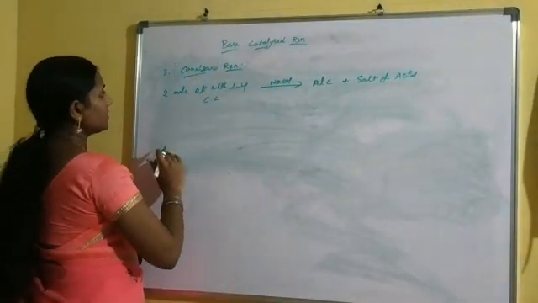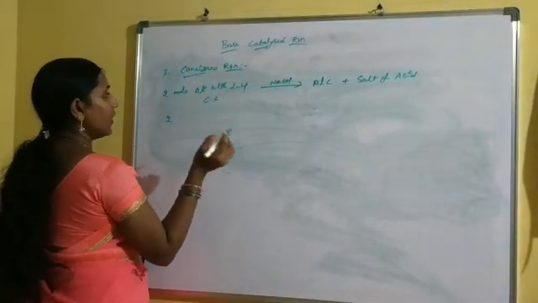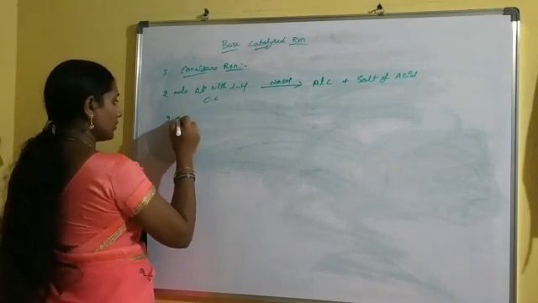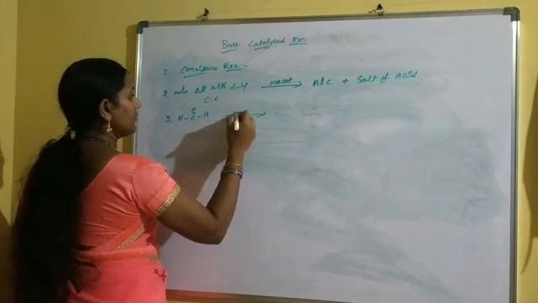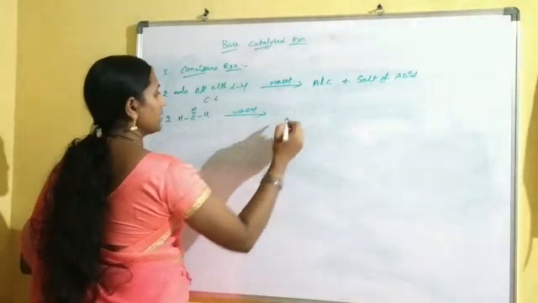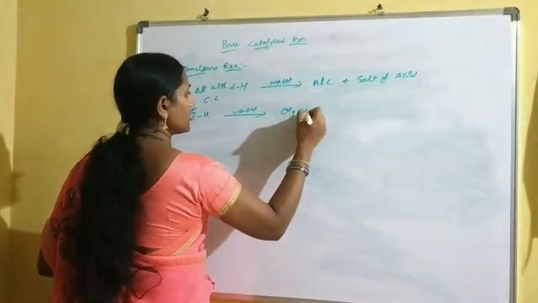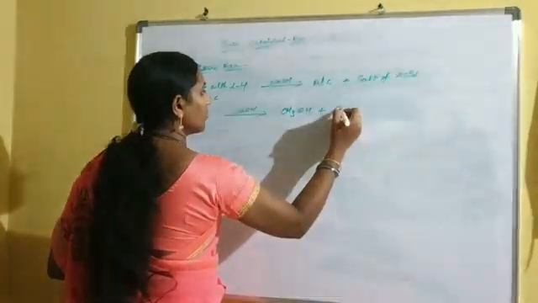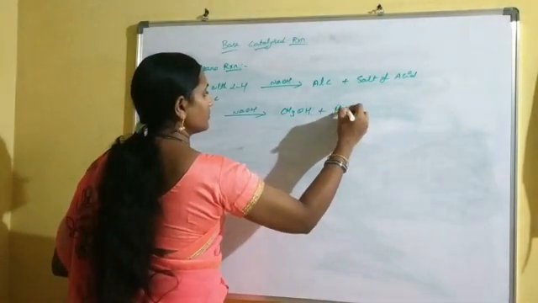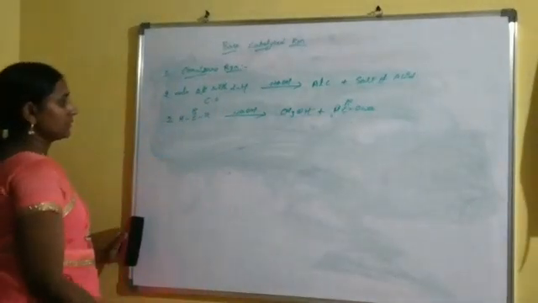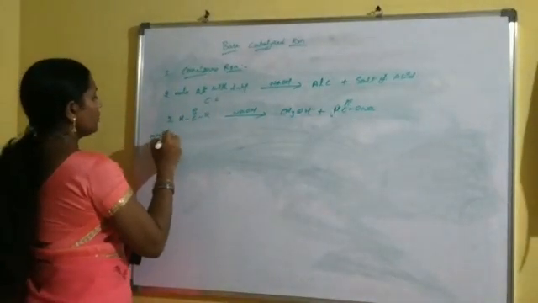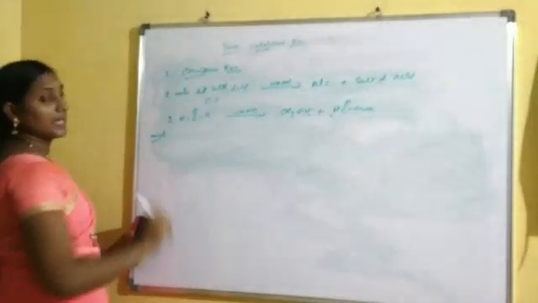In the reaction, now take formaldehyde. Now these 2 moles of formaldehyde are treated with sodium hydroxide. The products are methanol and also sodium formate. Now the mechanism of the Cannizzaro reaction.